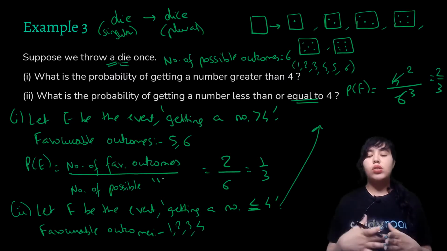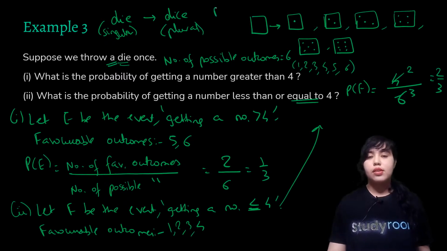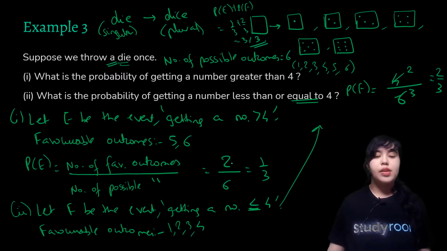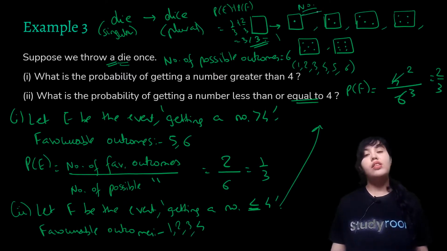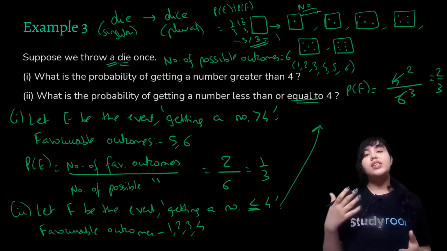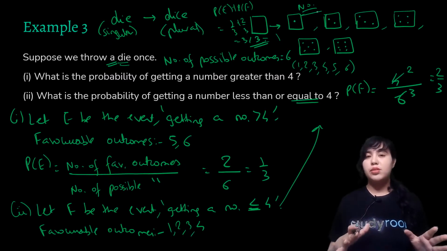In this case also, if you add the 2 probabilities, P of E and P of F, you get 1 by 3 plus 2 by 3, that is 3 by 3. But are E and F elementary events? The sum of probabilities is turning out to be 1, since 3 by 3 is 1. But no, they are not elementary events, even though the sum of their probabilities is turning out to be 1 for the same experiment.